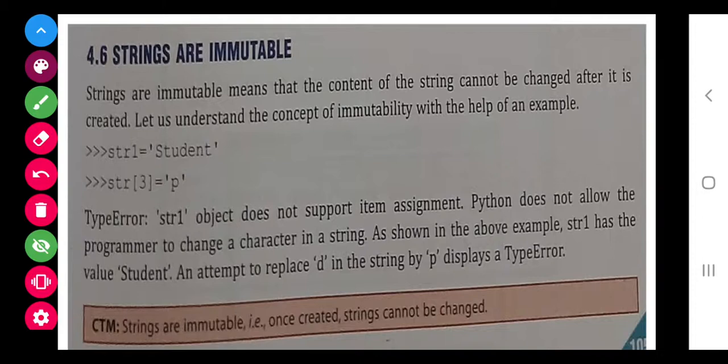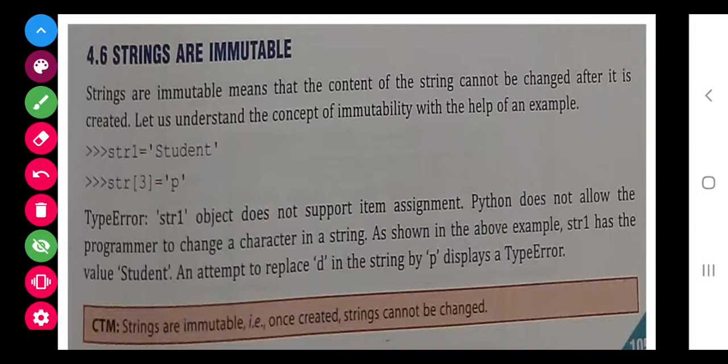So class, the str1 object does not support item assignment. This will be the error that will come. That is, if we cannot replace a particular character or any part of the string, then it is immutable.